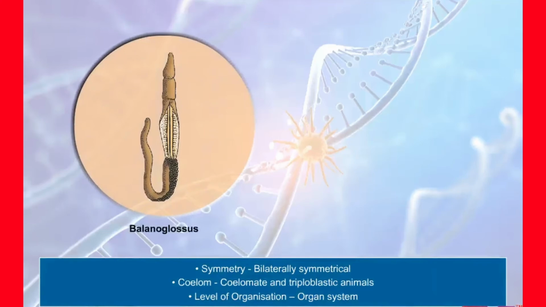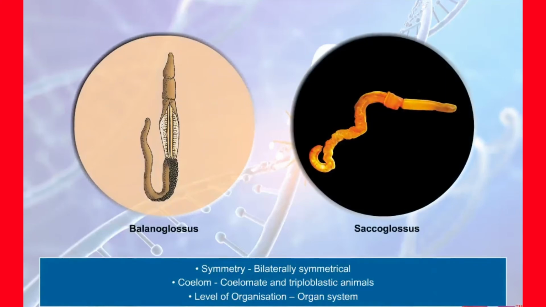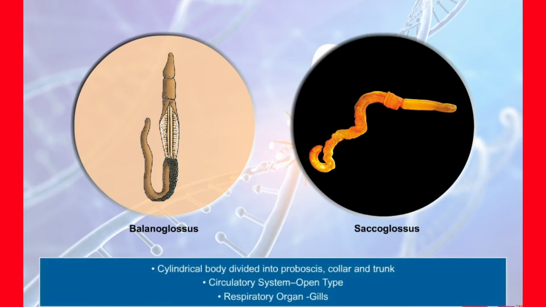Phylum Hemichordata. The members of this phylum are bilaterally symmetrical. They are triploblastic and coelomate animals with organ system level of organization. The body is cylindrical and is composed of an anterior proboscis, a collar and a long trunk. Open type of circulatory system is present. Gills are the respiratory organs.